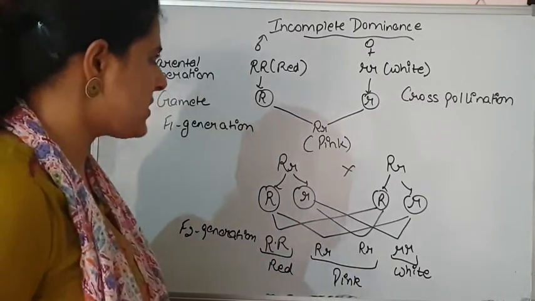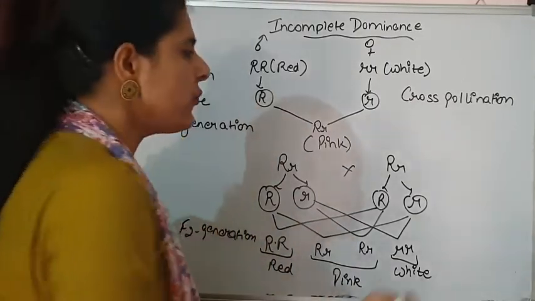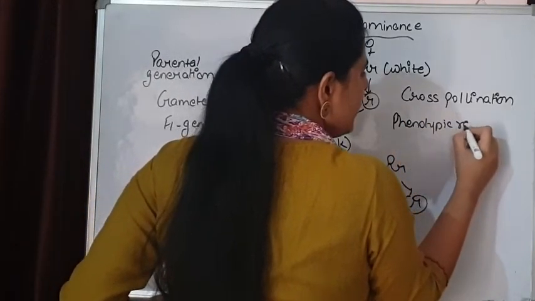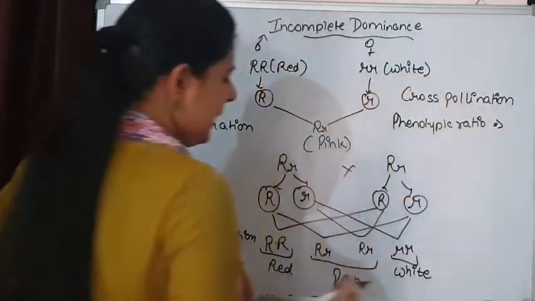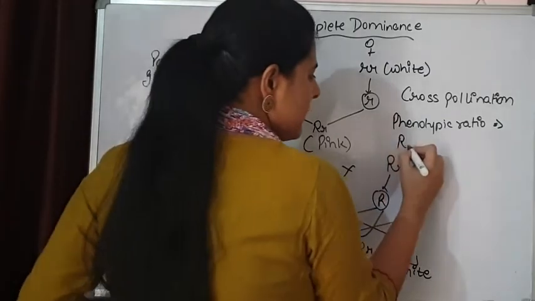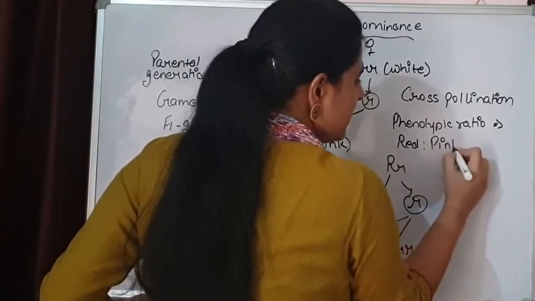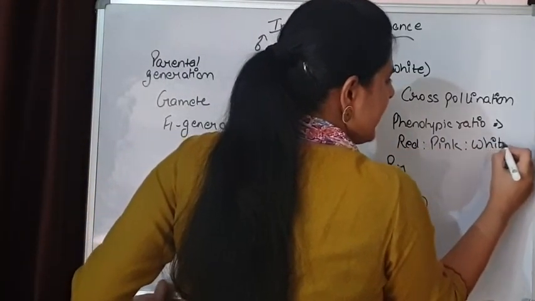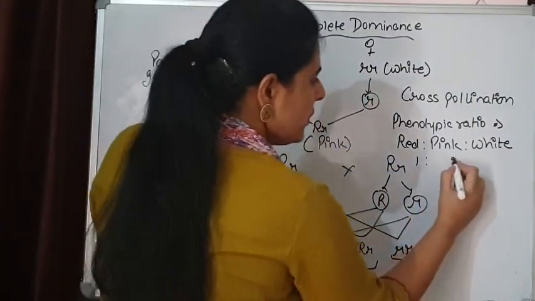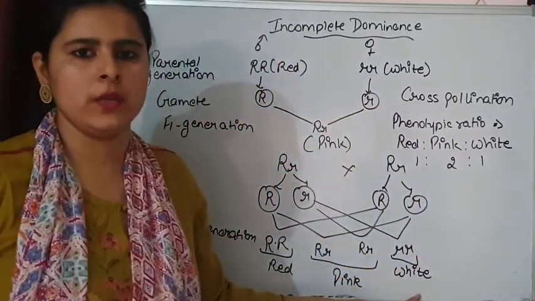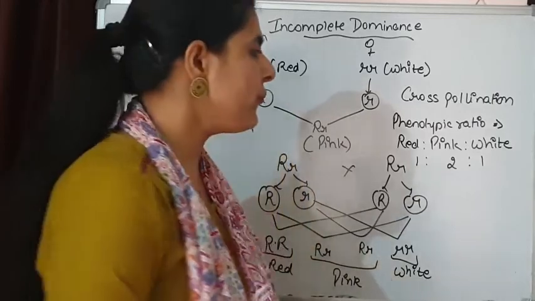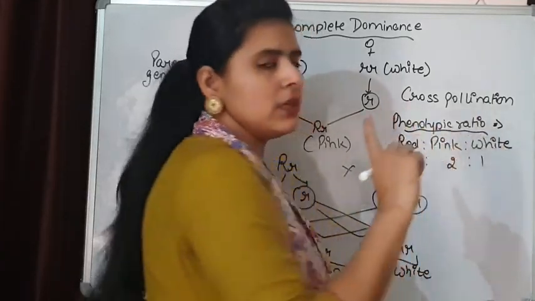And by observing this result, if we want to frame the phenotypic and genotypic ratio, three different types of phenotypes are observed here. That is red, pink and white. And the ratio is 1:2:1. And if we notice the monohybrid cross of Mendel, the phenotypic ratio was 3:1.